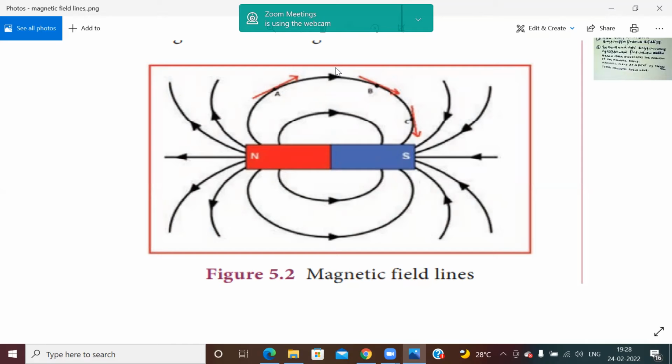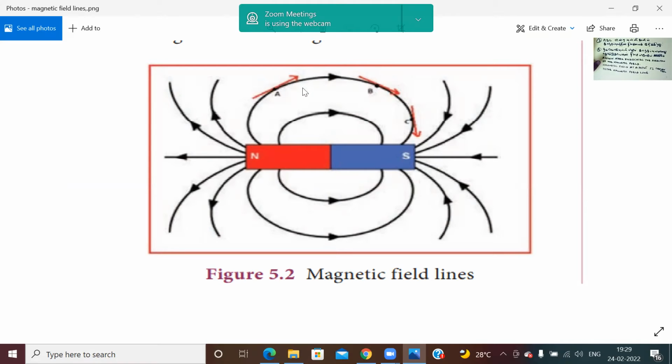Same way, what I told you, ABC என்ற புள்ளிகளில் உள்ள தொடுகோடு காந்த புலத்தின் திசையை குறிக்கிறது. ஒவ்வொரு புள்ளியிலும் காந்த புலமானது தொடுகோட்டின் திசையிலேயே இருக்கும். You see, the arrow mark indicates the direction of the magnetic field, and at any point the magnetic field is tangential. If you just put a line like this, it will be tangential to the magnetic field line.